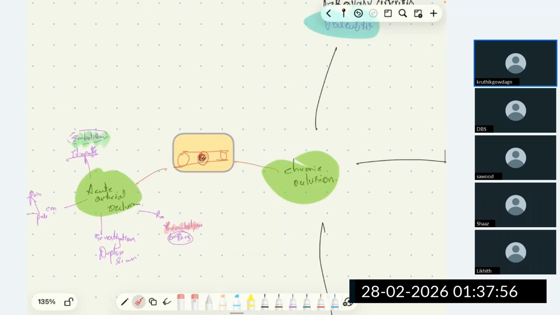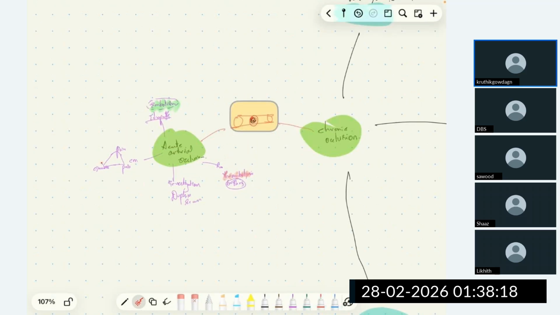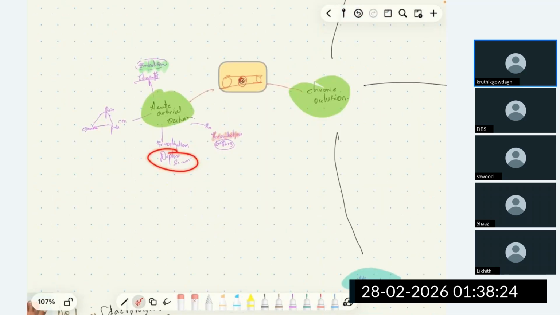Now, the occlusion in the artery can be due to acute causes or chronic causes. The arterial occlusion can be acute or chronic. The acute arterial occlusion is most commonly due to embolism. This leads to the classical clinical triad of cyanosis, pain, and pale limb. And also the investigation is duplex scan, where we see the blood flow. Due to the blockage, there won't be any blood flow. The treatment of this condition is thrombolysis within 6 to 8 hours. This is about acute arterial occlusion, and other details you can go through in the textbook.